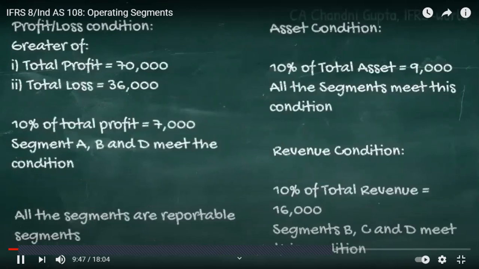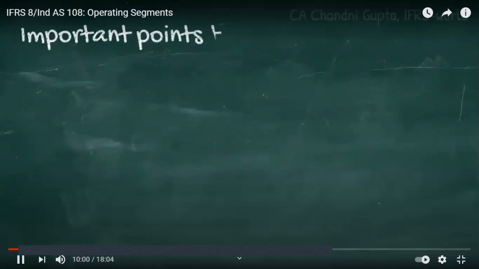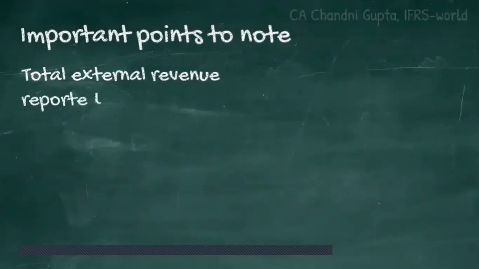Therefore, we can see that all the segments meet at least one of these three conditions. Therefore, all the segments will be considered as reportable segments. Now, there are certain important points to be noted. Number one is that the total external revenue reported by these operating segments should be at least 75% of the total revenue of the entity.